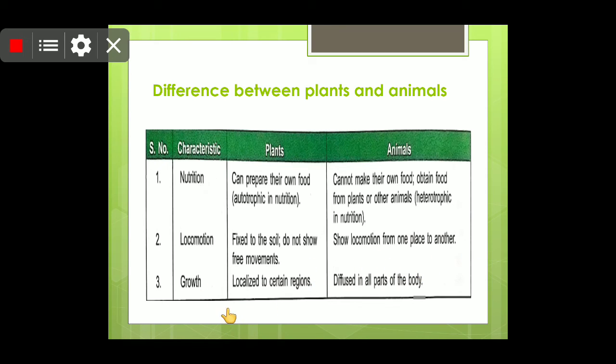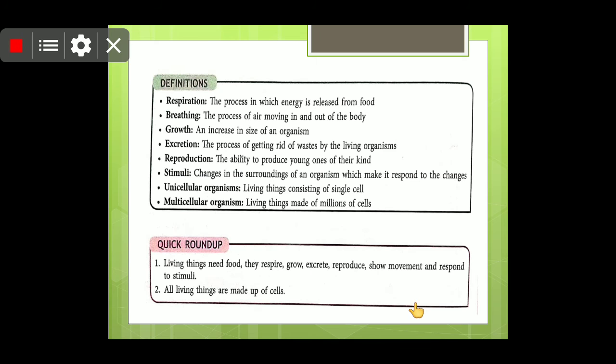Children, we'll talk about growth now. In plants it is localized to certain regions, and in animals it is diffused in all parts of the body. So children, what actually happens here is that in some regions your development takes place, and here it happens all through the body. You cannot say that only this particular part is growing, right? So these are a few differences.